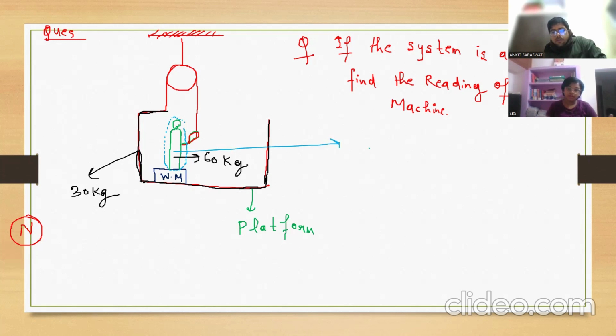Upwards, normal reaction force due to the weighing machine, and one is because of the string, tension is there. Clear? Then how will you write? N is up, T is up, minus 600. Since the system is at rest, you will write T plus N is equal to 600. Equation 1.